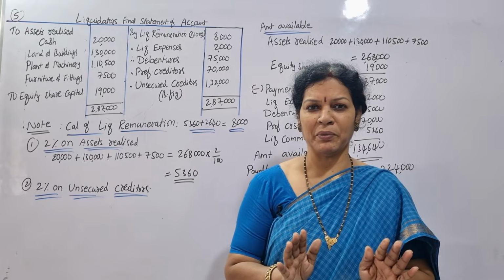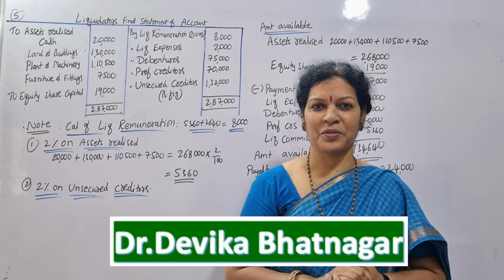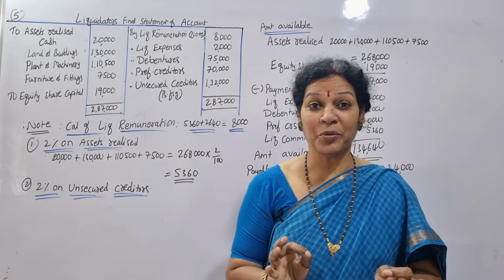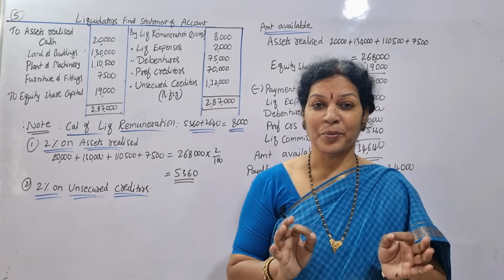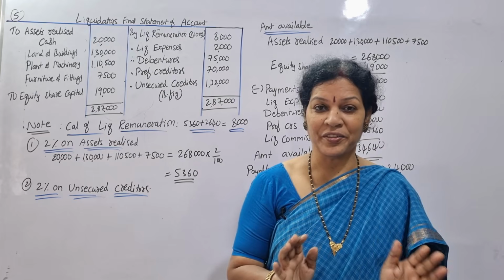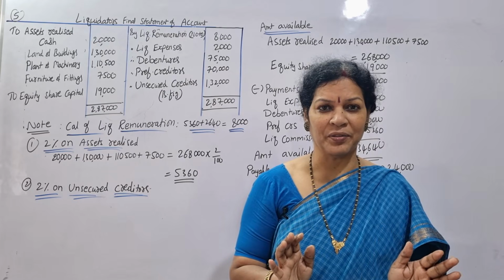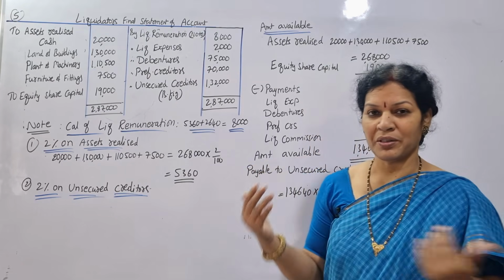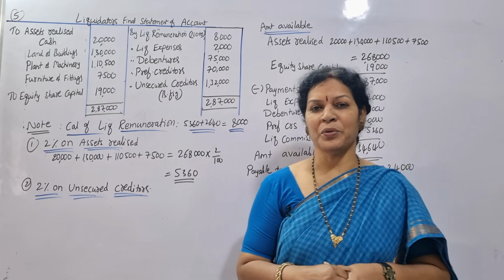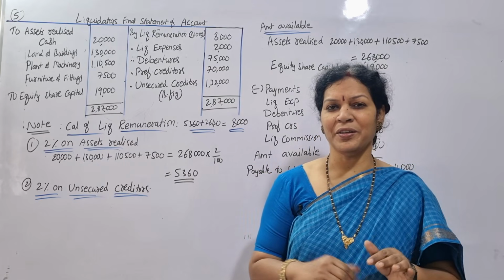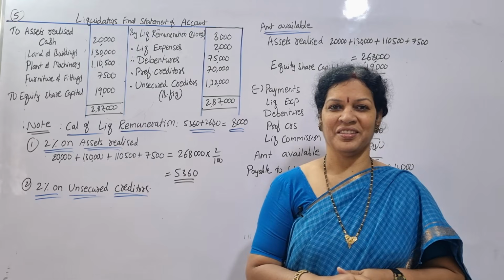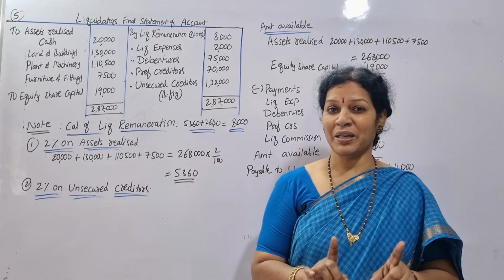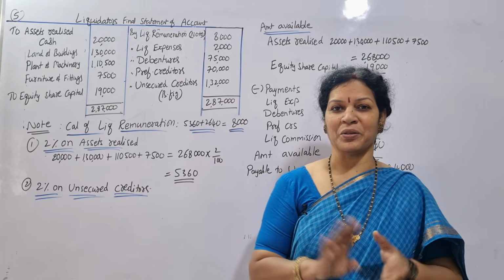Today, the last problem we will work out is for liquidation of assets. It is an important problem. I'll read the problem first and help you understand it, then, if possible, you try to work it out. The solution is anyhow given on the board. You try to work it out by yourself, and if you have any doubt, you can look at the solution. Anyhow, I'll explain, but after my explanation, try to work it out.